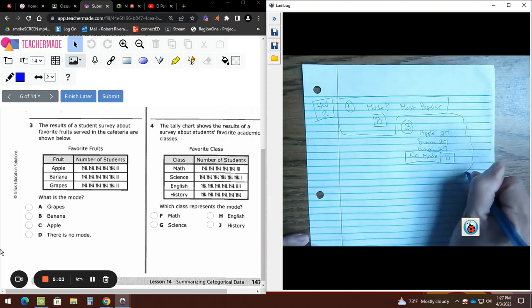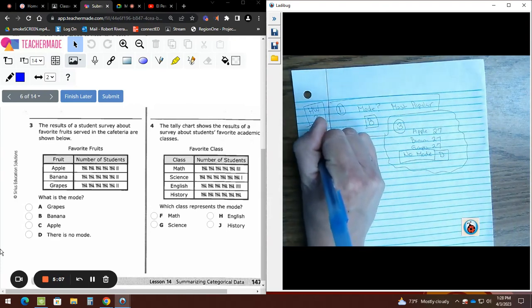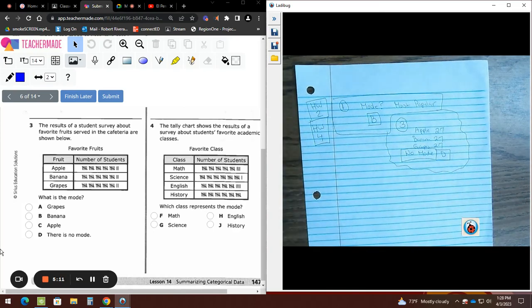I'm done with number 3. For homework, I'm going to keep track of my homework over here. It's number 4. Homework is number 4.